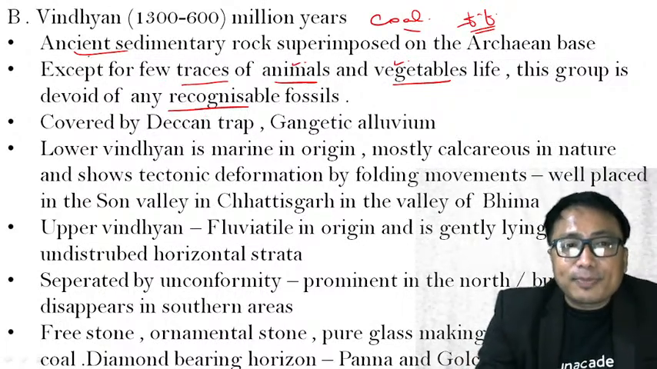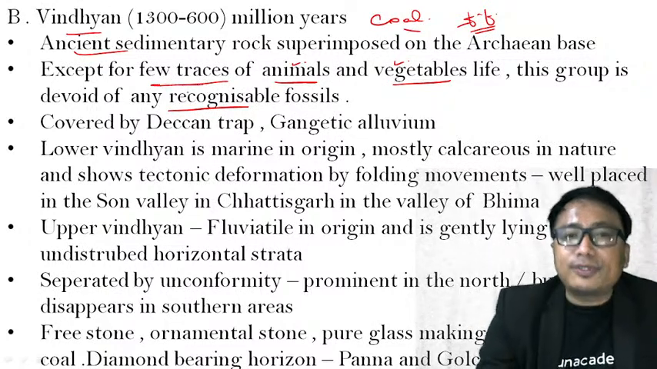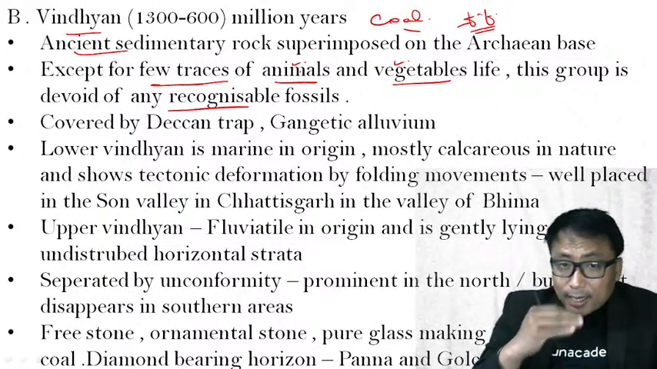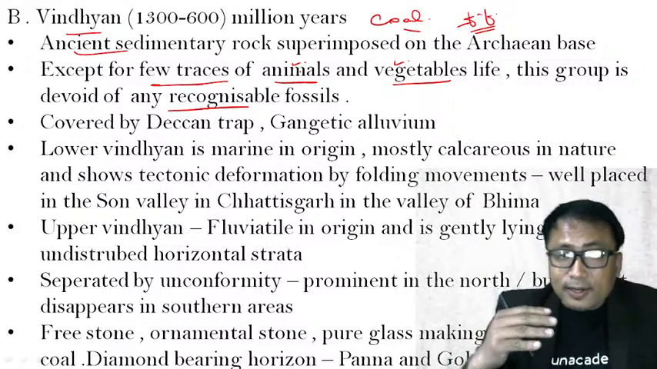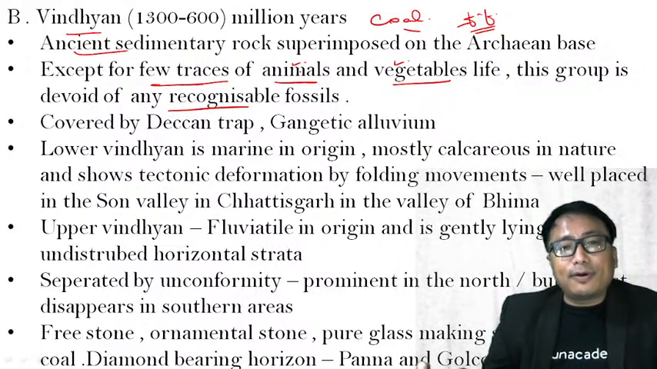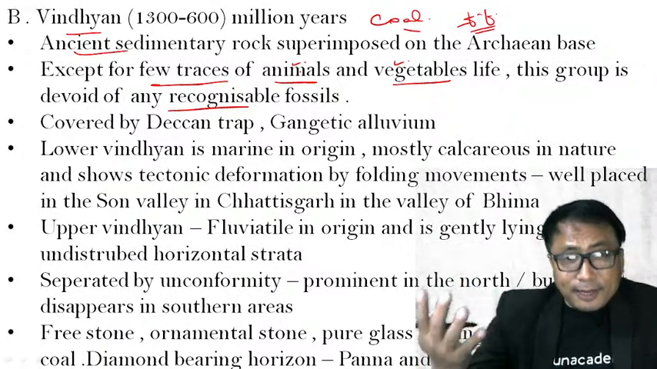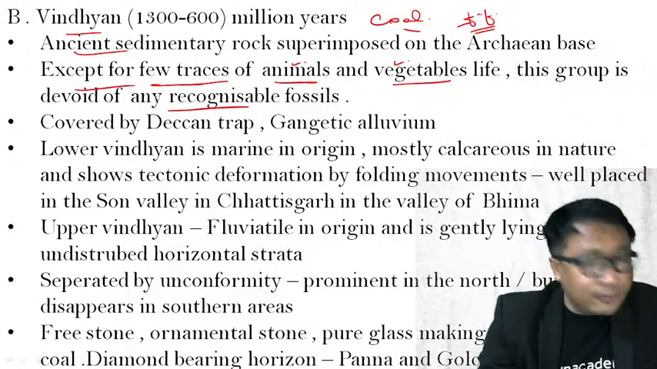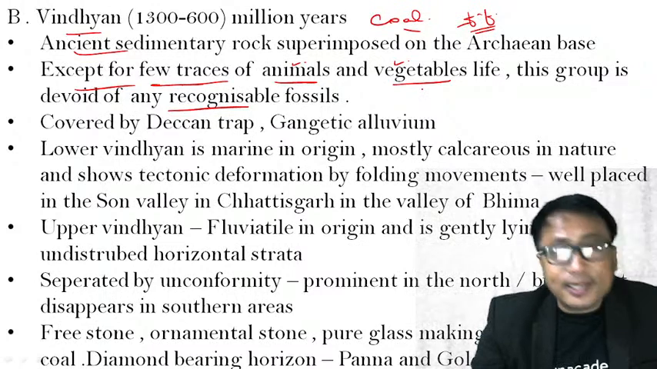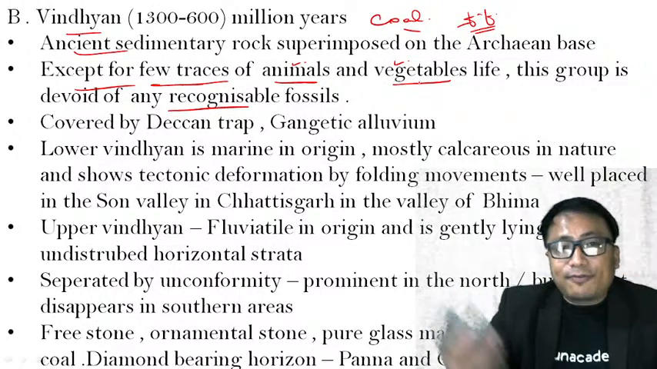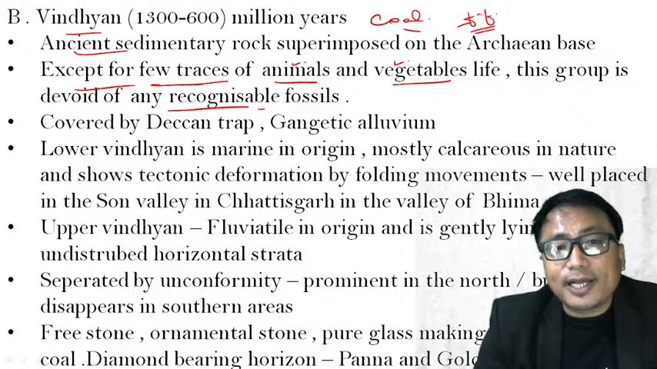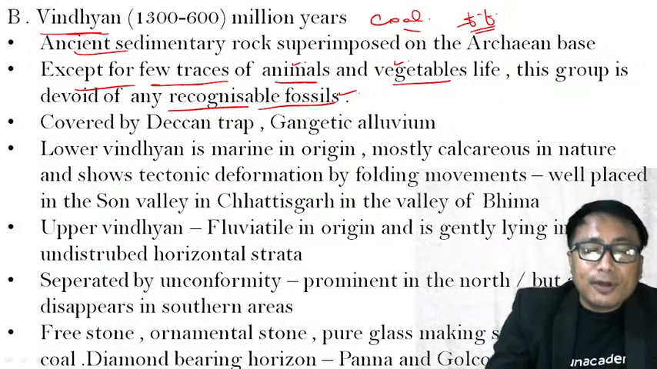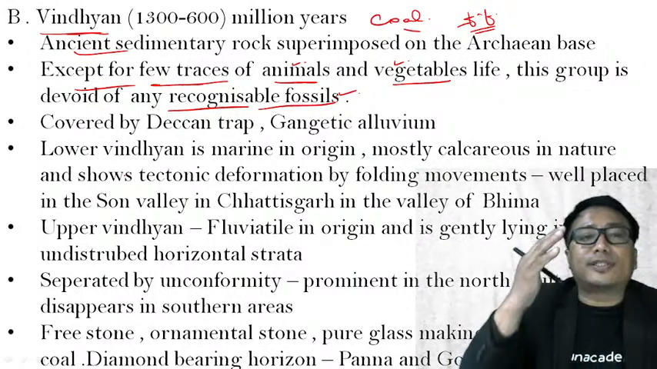Now, in this time period also there are only a few traces of animals. Why? Because animal and plant life is coming into the picture gradually, but it is not that at one point of time every plant and animal appears simultaneously. It came gradually. Therefore, during this time, except for some few traces of animals and vegetable life, there isn't any substantial one. Therefore, you will not find any recognizable fossils in this type of rock, that is the Vindhyan type of rock, which comes under the Purana rock system in India.